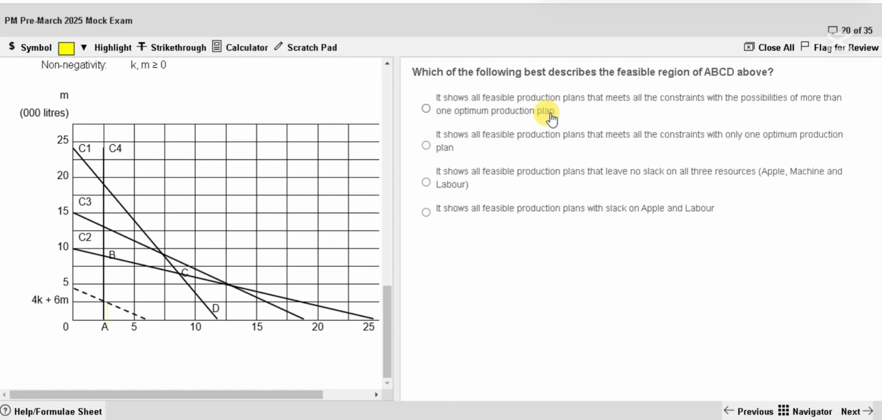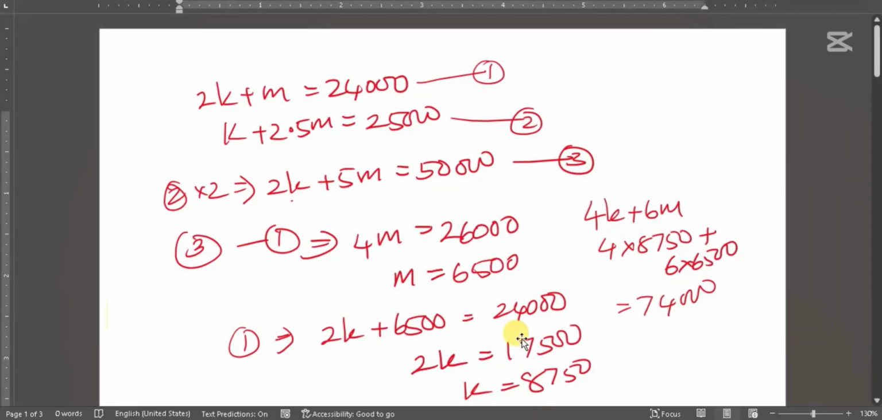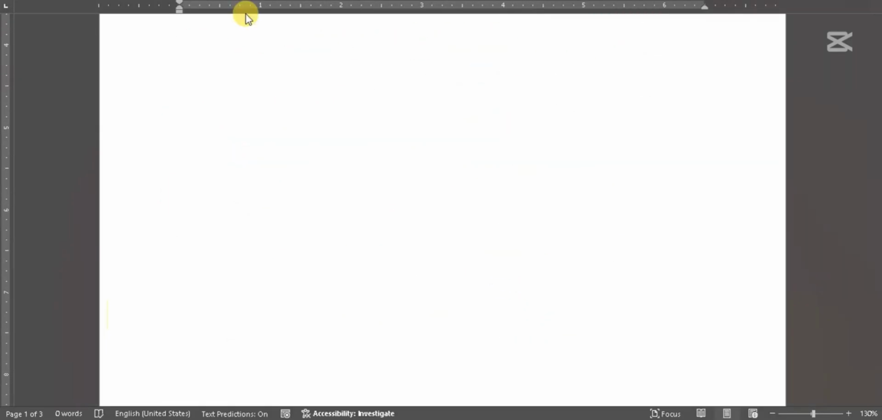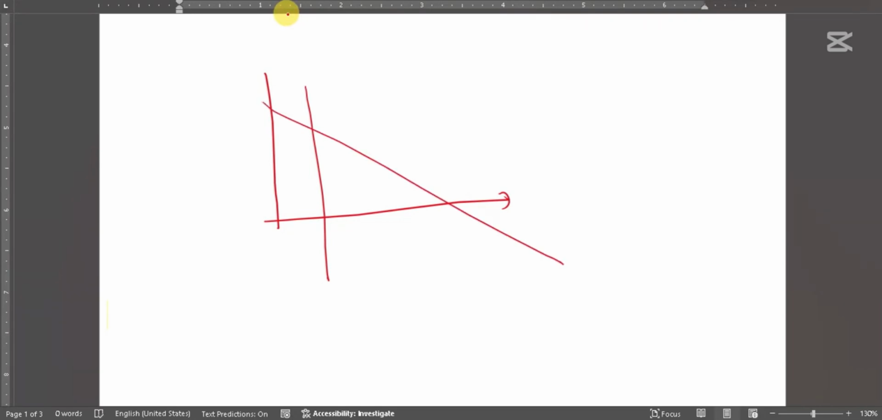Can there be more than one optimum solution? In this question, no. Let me explain to you. Look at this. You had one line like this, then another line like this, another line like this. This was your feasible region.